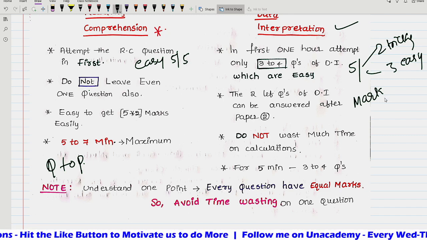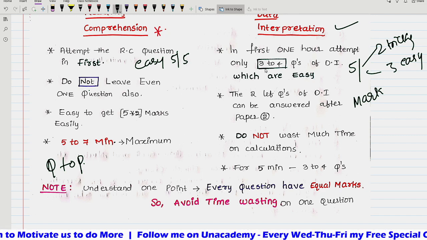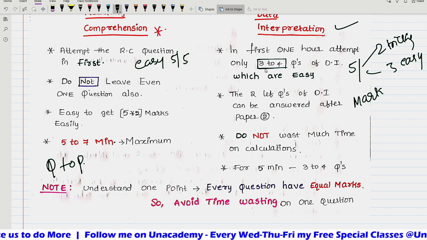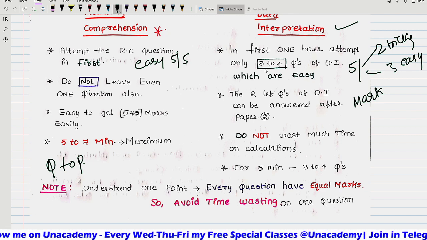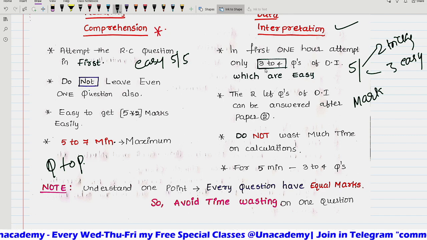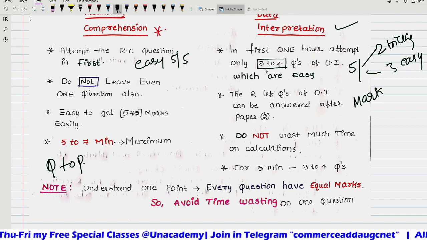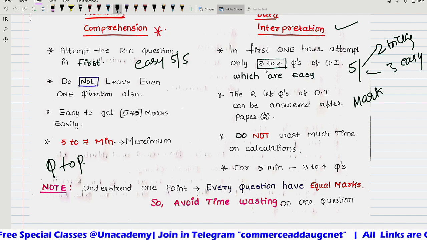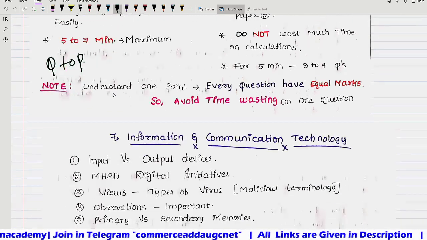So don't kill your major time in data interpretation by solving tricky questions, and do not waste much time on calculation. For 5 minutes, 3 to 4 questions is enough for us. Understand one point in reading comprehension and data interpretation: every question has equal marks, and to avoid time consumption on one question, we should go forward.